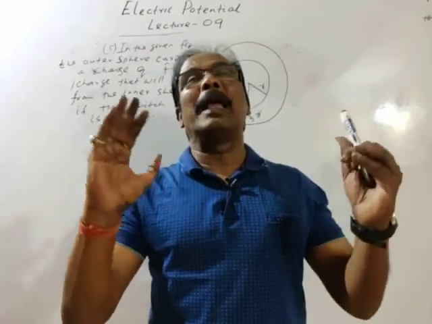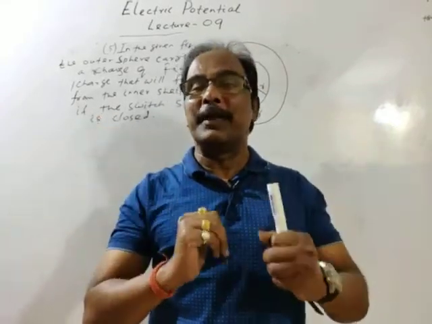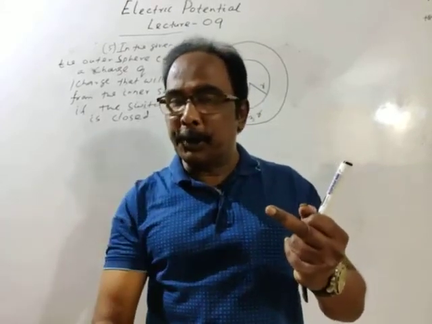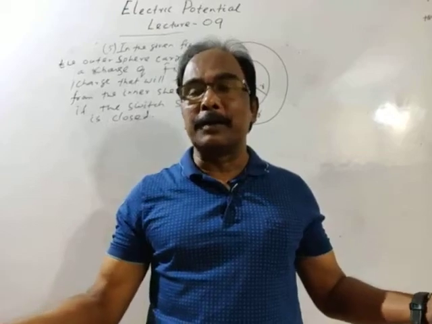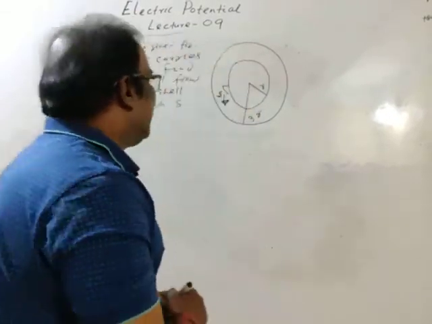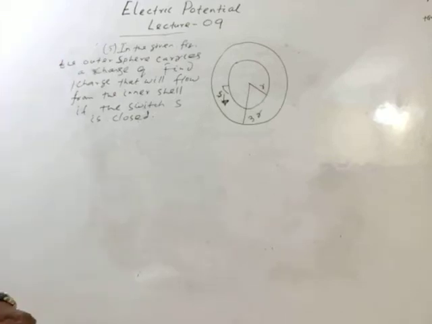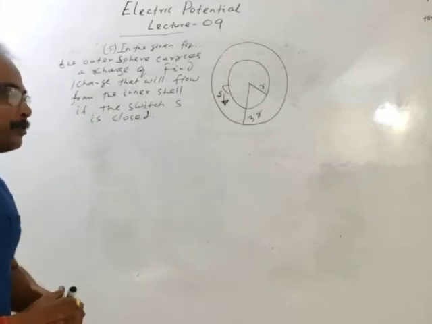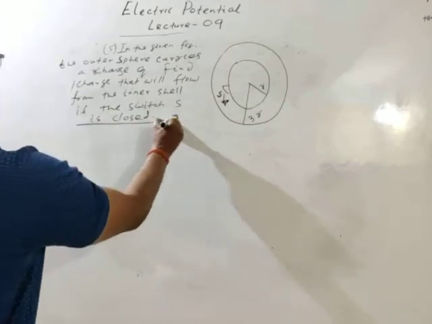If a body has negative potential or is negatively charged and is connected to earth, then electrons will flow from the body to earth to make it neutral, or to bring it to zero potential. Anybody in connection to earth attains zero potential. This is the question.